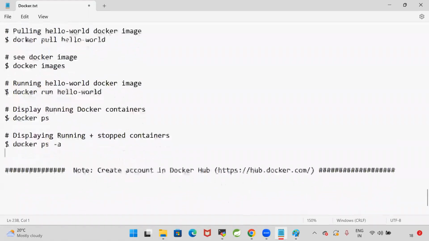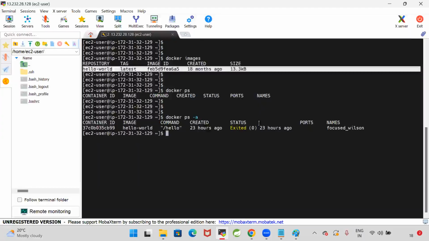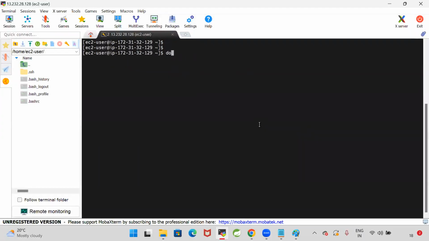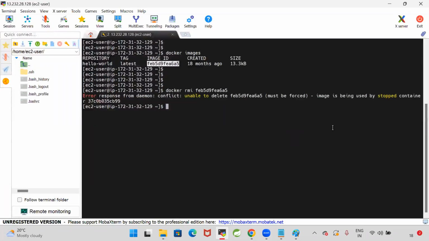Now here, guys, I want to delete an image. I have an image in my system. When I execute the docker images command, I'm able to see the image. I want to remove the image. In order to remove the image, docker rmi followed by the image name or image ID. We can give either one. So what happened here? The image is being used by a stopped container. So here I'm trying to remove the image. For that, what is the command? rmi.